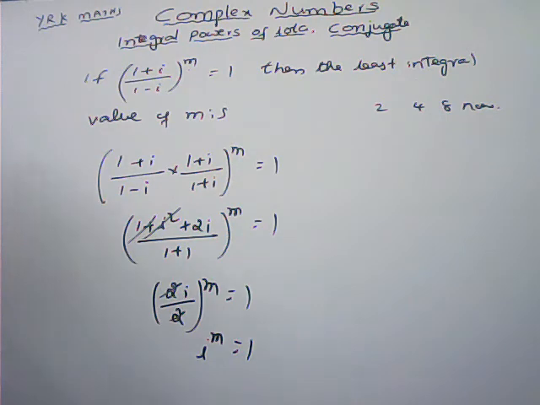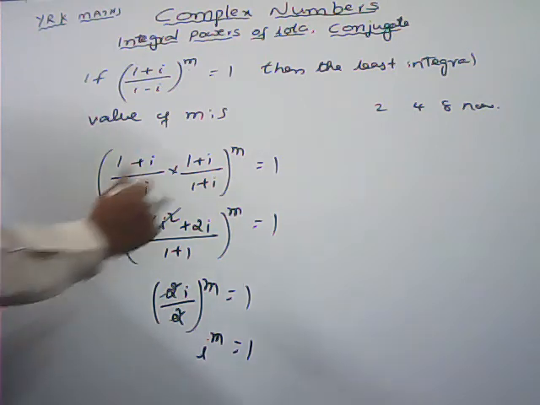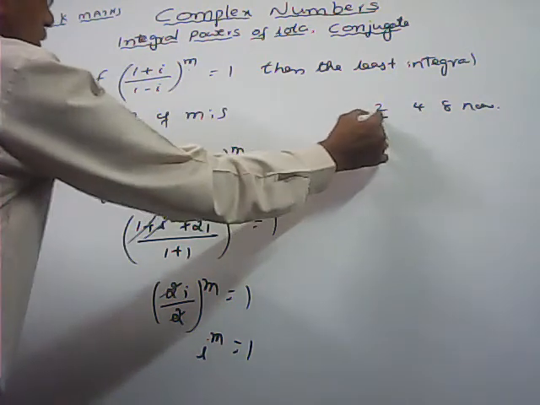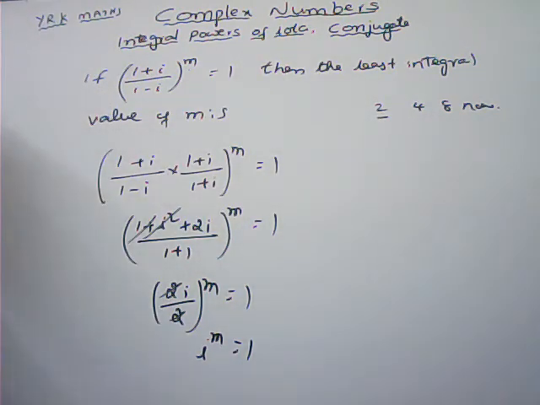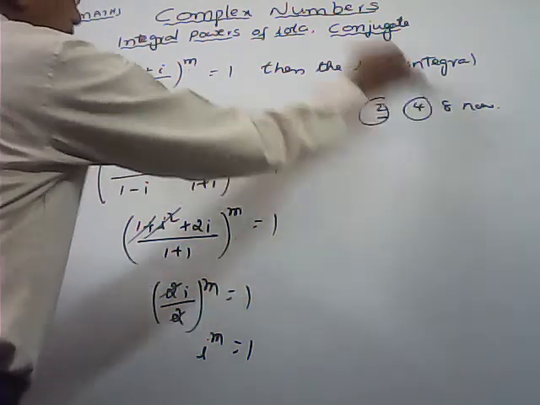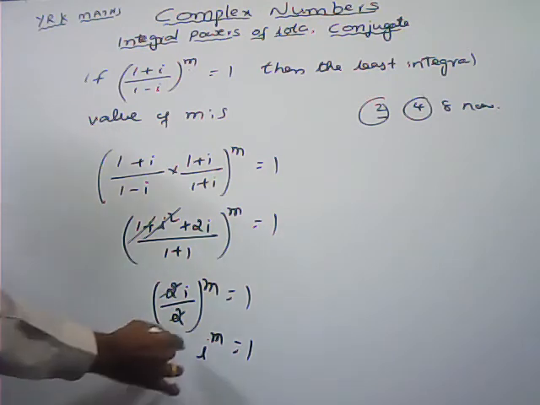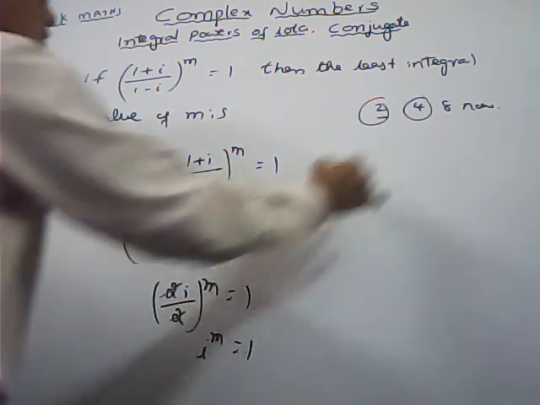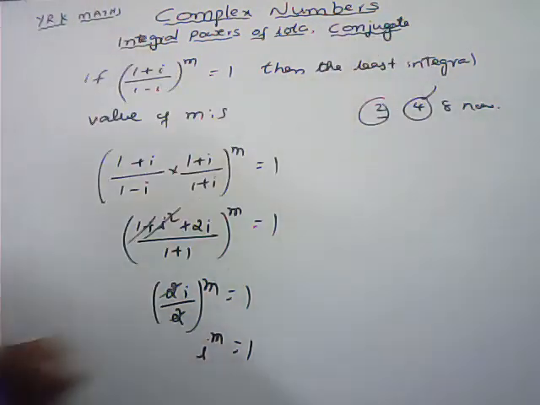Now here, what is the least value of m to get i^m = 1? Here we can verify the options also. From the least you can start. If I put m = 2, i squared is minus 1, so 2 is not satisfying. If I put m = 4, i^4 = 1. So this is the least integral value of m. For m = 4, we are getting the total result 1.